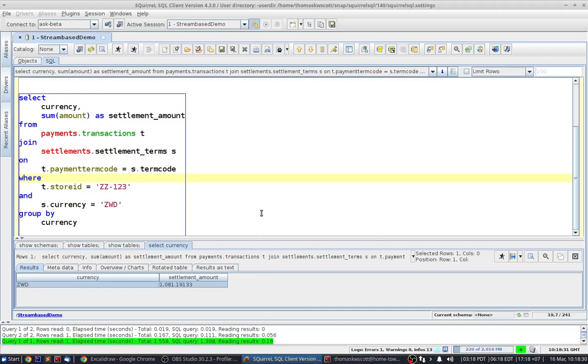So using cross-cluster joins with Streambased, I've been able to satisfy my problem of figuring out how many Zimbabwean dollars I should pay out to store ZZ123 as a result of the transactions that have happened.